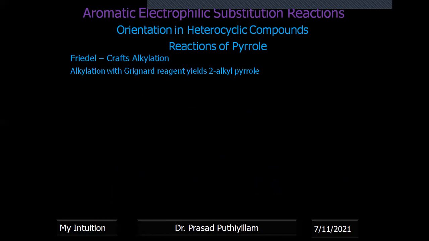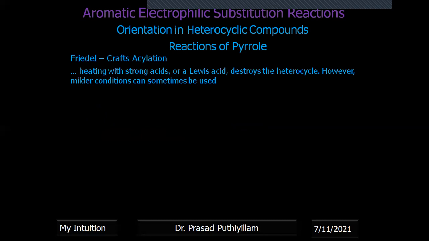With the Grignard reagent, giving the example, alkylation with Grignard reagent yields 2-alkyl pyrrole, CH3I in presence of magnesium. We'll be getting the required product, that is our 2-substituted product, position 2 having the alkyl group.